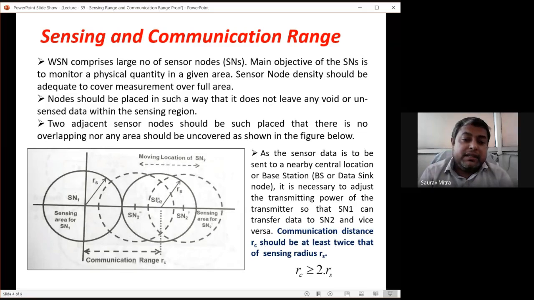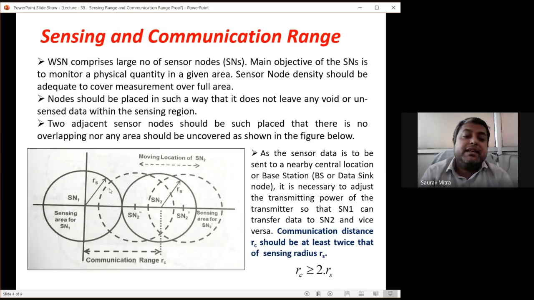Now if this SN2, if the sensor node 2 is shifted leftward, this is given by a dashed circle, you can check. So in that case, what we find is there is an overlapping area. So this is the dashed line and this is the dark line. So this area is overlapped.